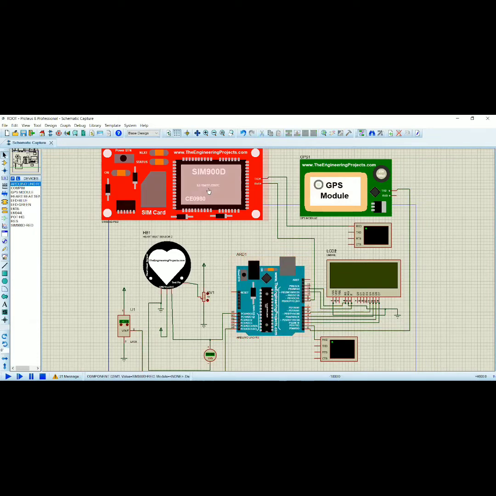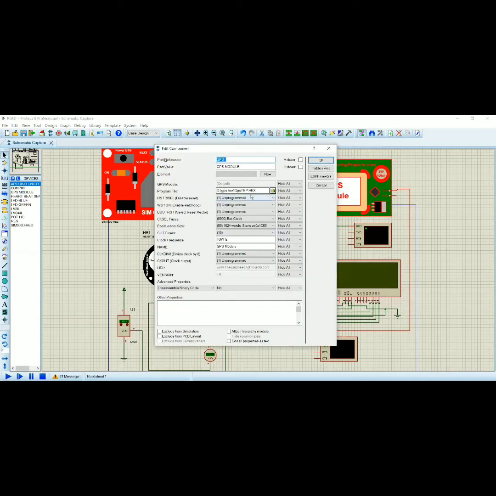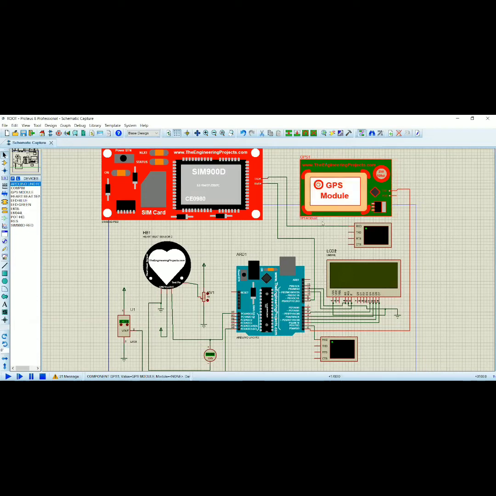So my friend will now explain about the GSM module and GPS module. Friends, this is Gokula Krishnan. I'm going to explain about the GPS module. The GPS module gives us the location in terms of longitude and latitude, and it transmits the information to pin 0 of the Arduino Uno. The GPS module requires a hex file which specifies its operations. It is considered a library for this module.